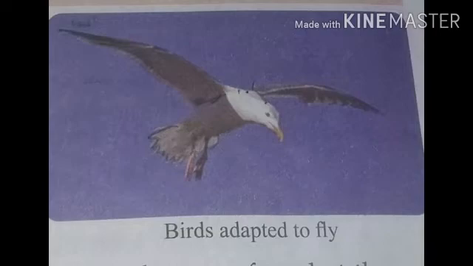Birds are the only animals with feathers. We know that only birds have feathers. Flight feathers are found at the end of the wings and tails. The wing feathers are sturdy and support the bird while it is flying, while the tail feathers prevent the bird from tilting in the air.